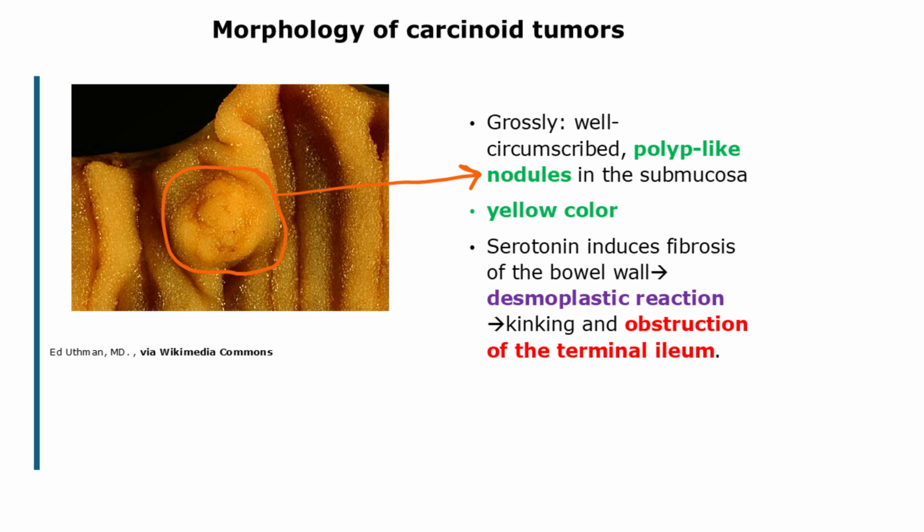On gross examination, carcinoid tumors of the gastrointestinal tract typically appear as well-circumscribed, polyp-like nodules located in the submucosa or extending into the muscularis propria, and may even invade deeply into the mesentery. They usually have a yellow color. The secretion of serotonin by these tumors induces fibrosis of the bowel wall, a desmoplastic reaction that can lead to kinking and obstruction of the small intestine, particularly in the terminal ileum.